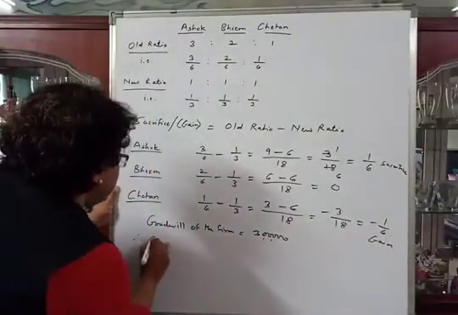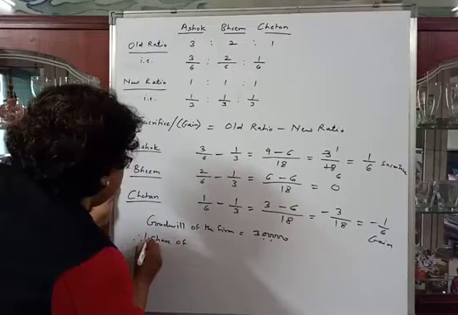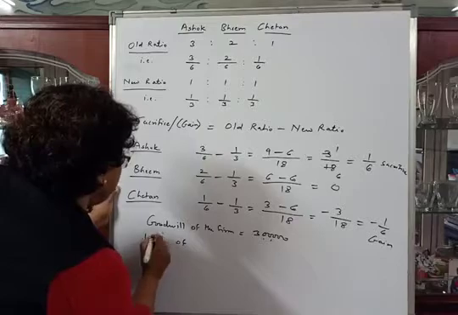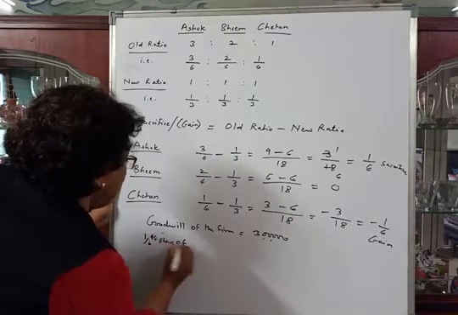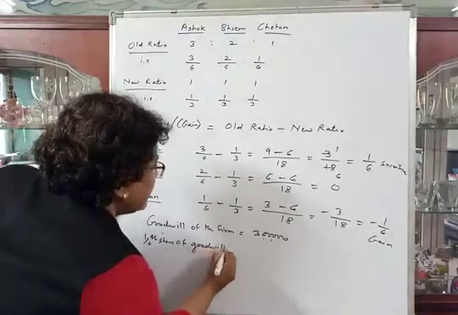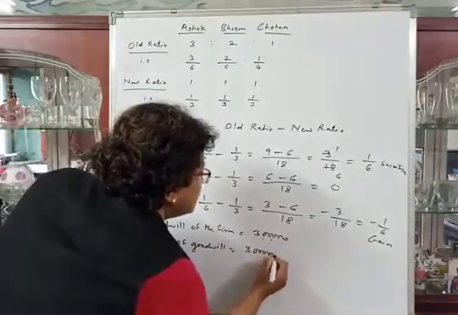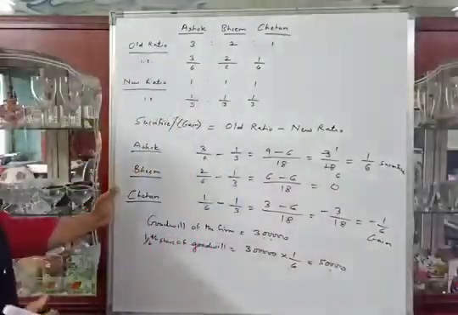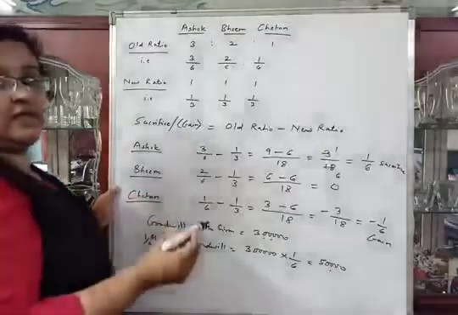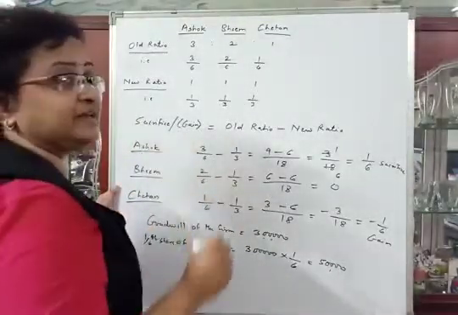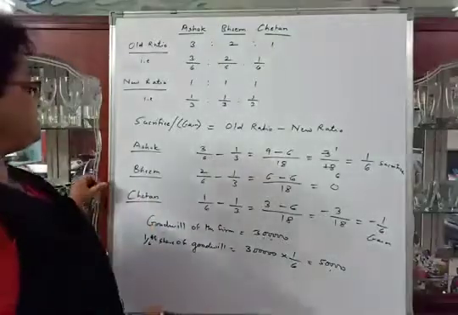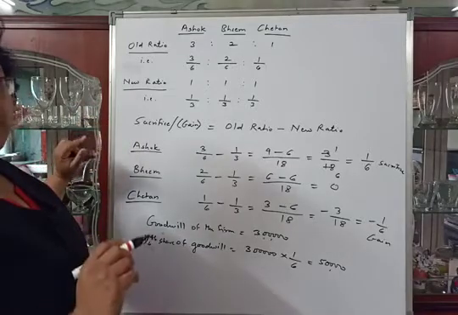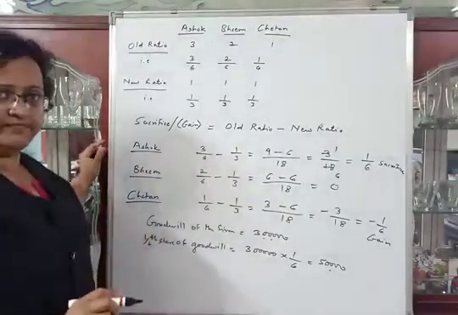So the 1/6 share of goodwill is equal to 3 lakhs into 1/6, that is rupees 50,000. So we will pass the journal entry, gaining partner's capital account debit to sacrificing partner's capital account. So we have to pass the entry: Chetan's capital account debit 50,000 to Ashok's capital account 50,000, while solving the problem.